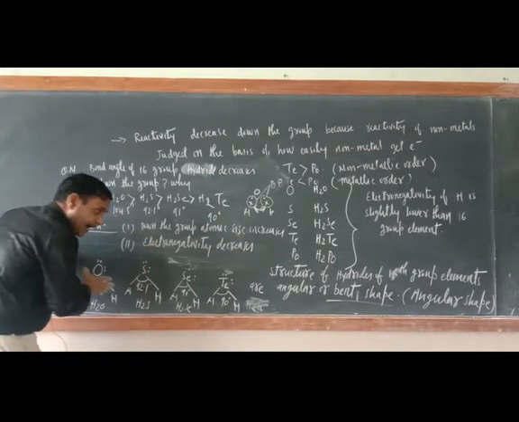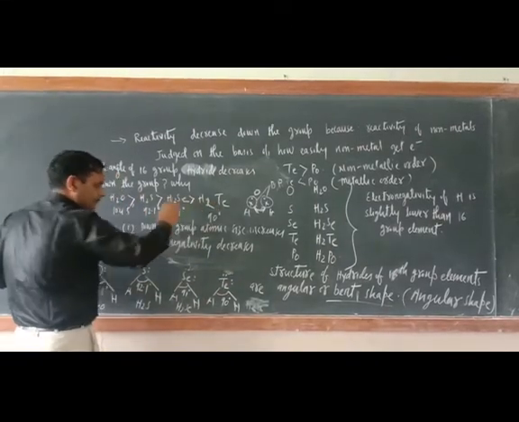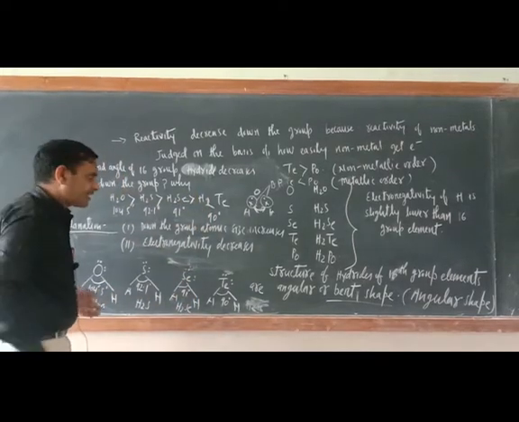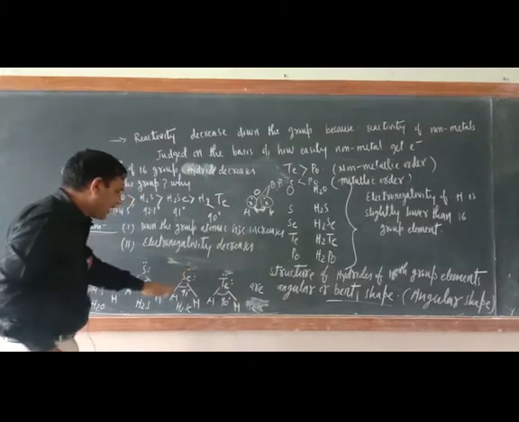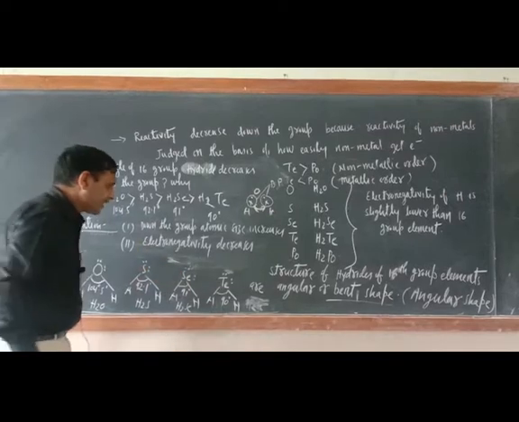But just see, as we go down, from oxygen to tellurium, atomic size increases, electronegativity decreases. So bond pair electrons go away from the central atom. Hence repulsion decreases.